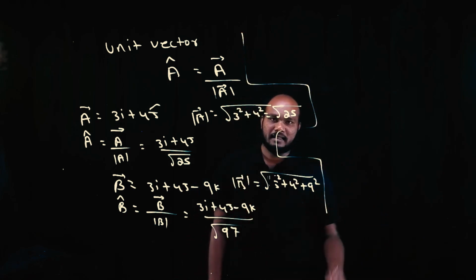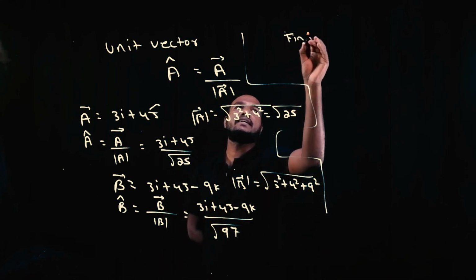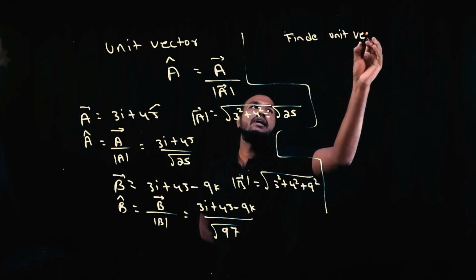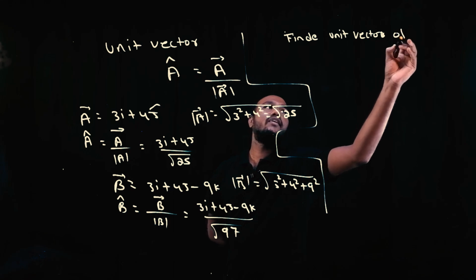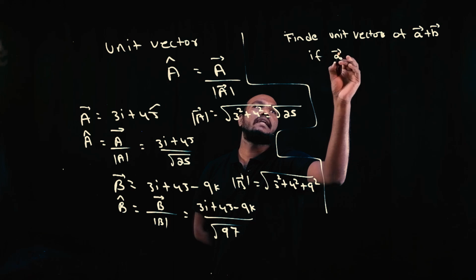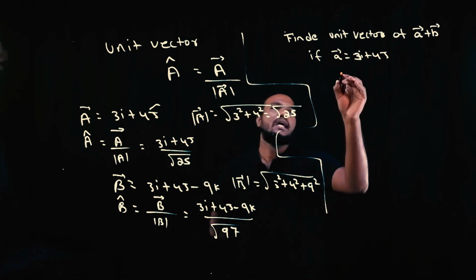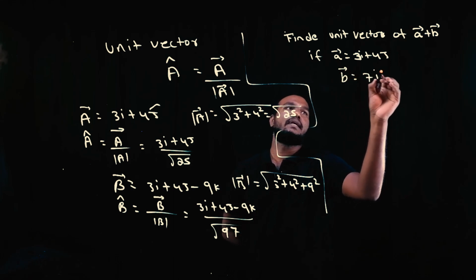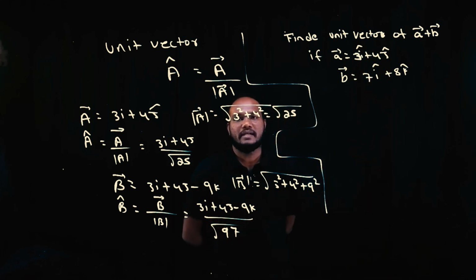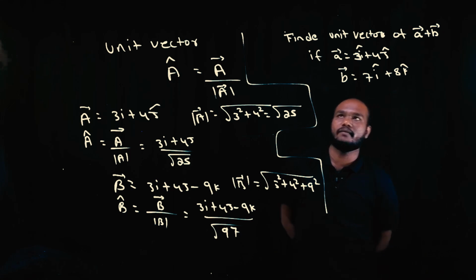Now my question, very carefully. Find the unit vector of a bar plus b bar, if a bar is equal to 3i plus 4j and b bar is equal to 7i plus 8k cap. There is a cap everywhere. Okay, try this question. Before trying, I'll tell one example.